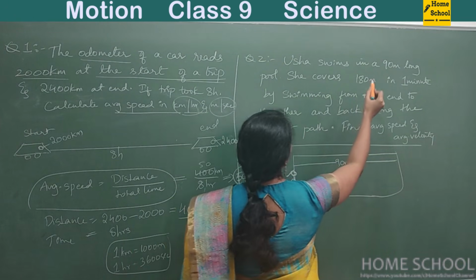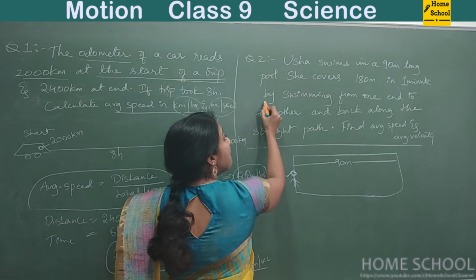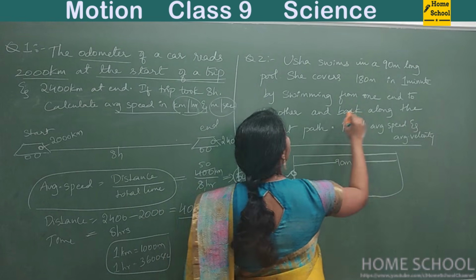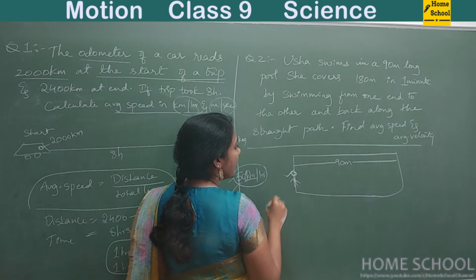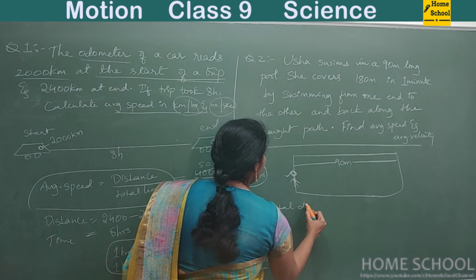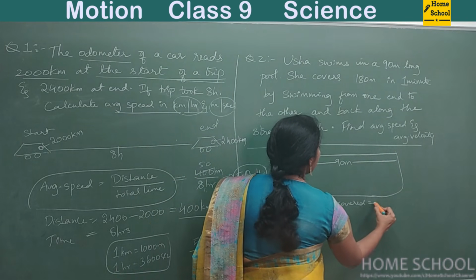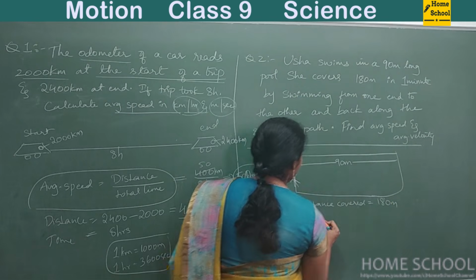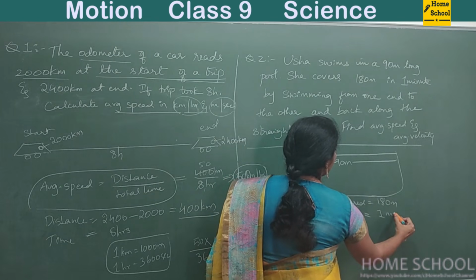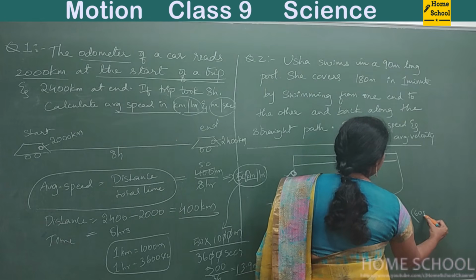She covers 180 meters in 1 minute. How did she cover? By swimming from one end to the other and back along the straight path. Okay, say she covered, let me write here, total distance covered is equal to 180 meters. In how much time? 1 minute. 1 minute is nothing but 60 seconds.